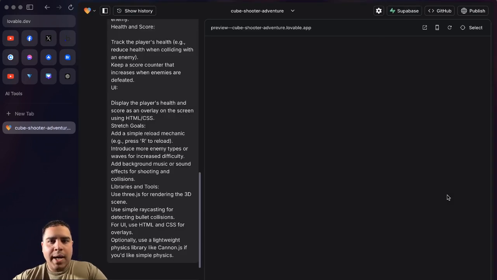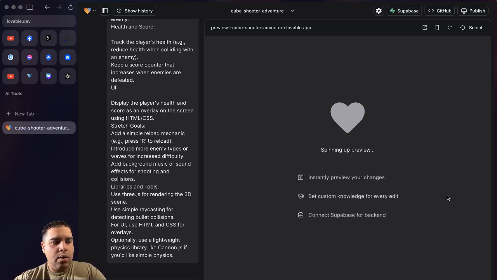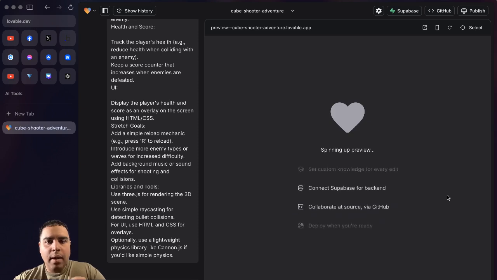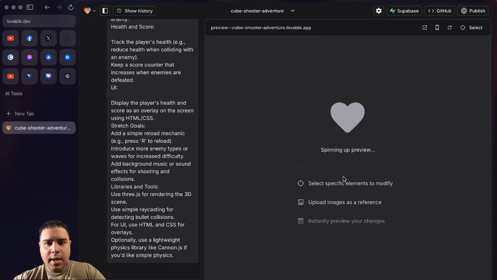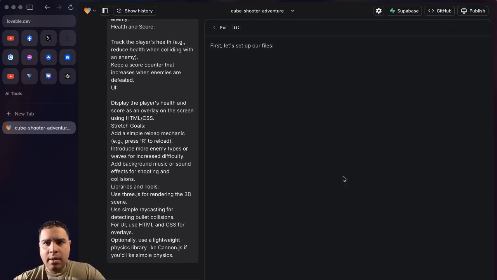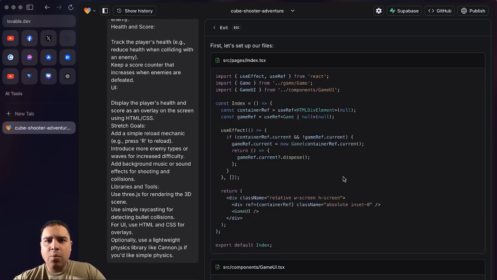So right now, what I'm asking it to do is to use Three.js to build this video game. And right now it's doing its thing in the background. It's setting up Supabase and everything else, so it's going to start writing the code. I'm not going to waste your time while it writes the code. I will be back once the code is written.